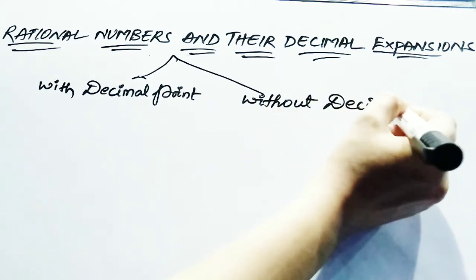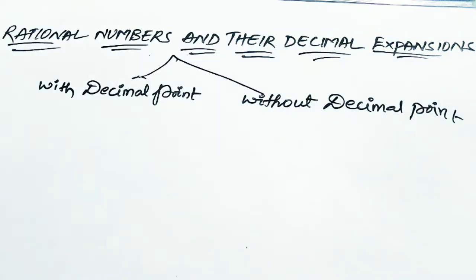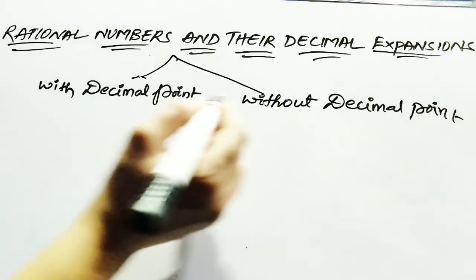There are two methods in which you will write your number: with a decimal point and without a decimal point.